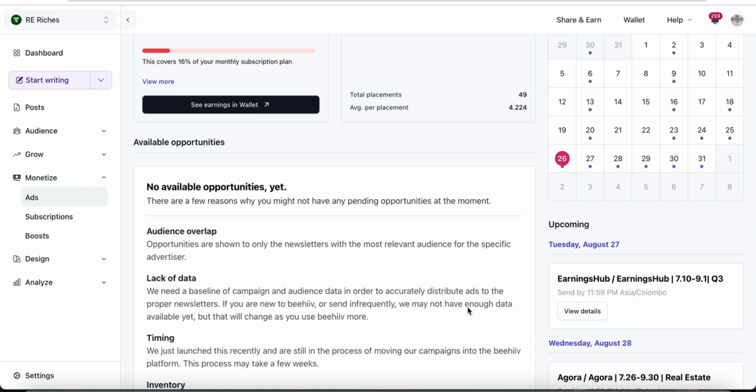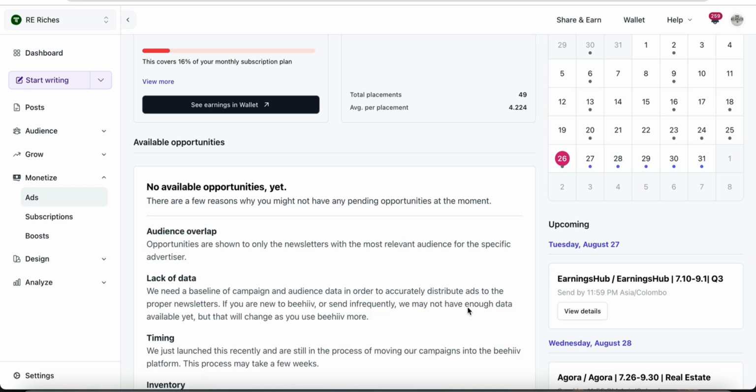Most probably this newsletter will make more than $10,000 within few months, and I will go that journey with you, and I will show you step by step how to create this and how to promote this and how to run advertisement, especially on Reddit and Twitter and Facebook. And I will show you how to get advertisement, and I will show you how to earn money from Beehiiv boost and all those things in future videos. So in today's video I will show you how to create that newsletter.